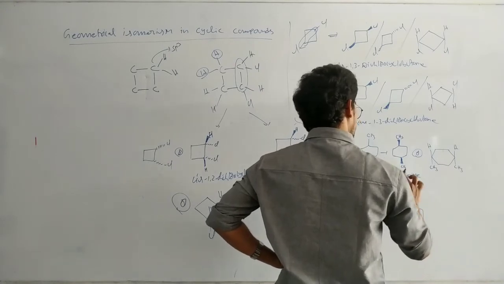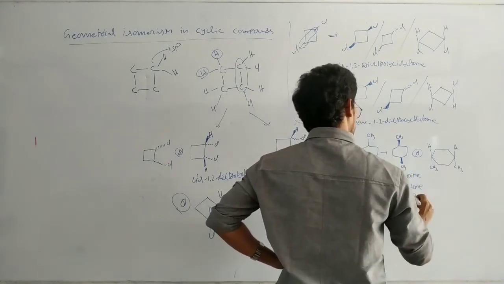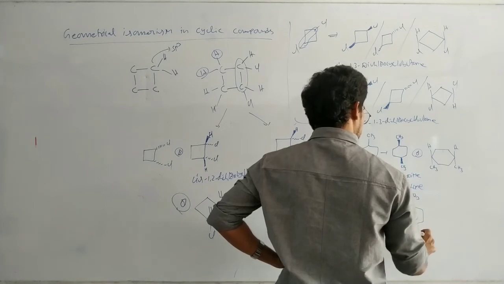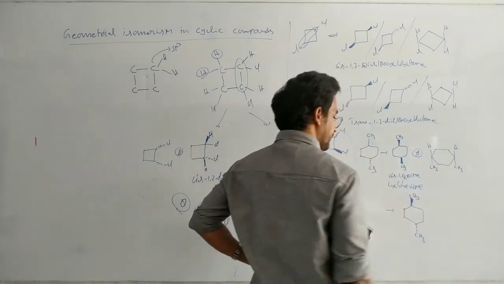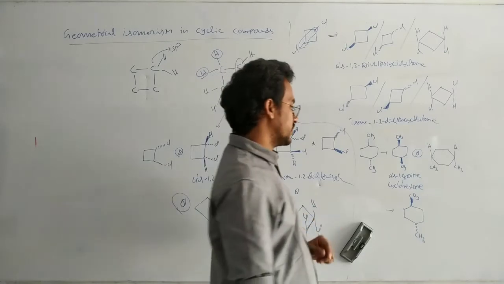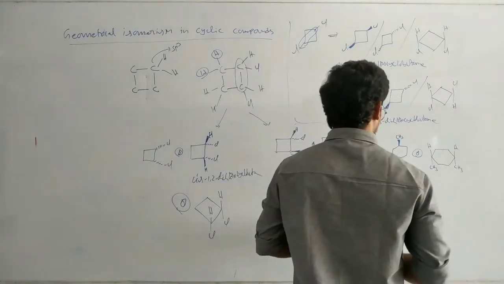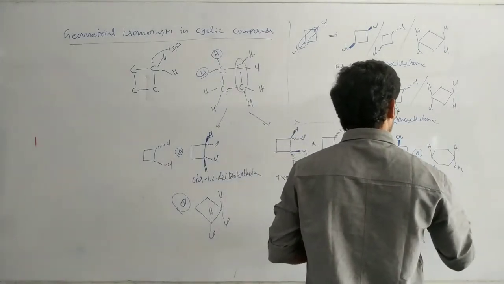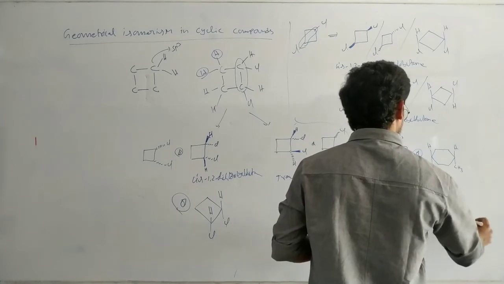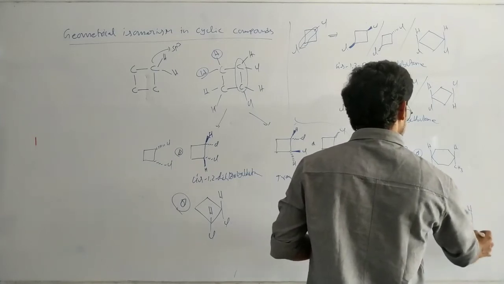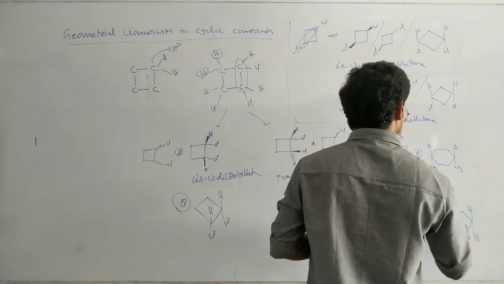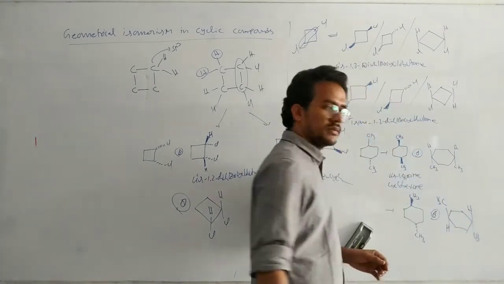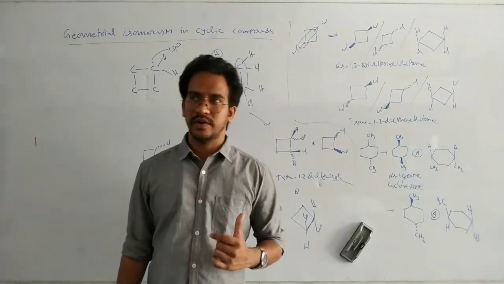Sorry, 1,4 dimethyl. Okay, this is 1,4 dimethyl cyclohexane. It is a trans form. This trans form we can write like this also. Okay, hydrogen, methyl. This hydrogen, methyl. Okay, that is right now.